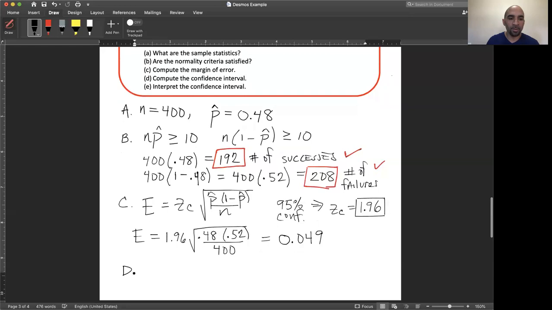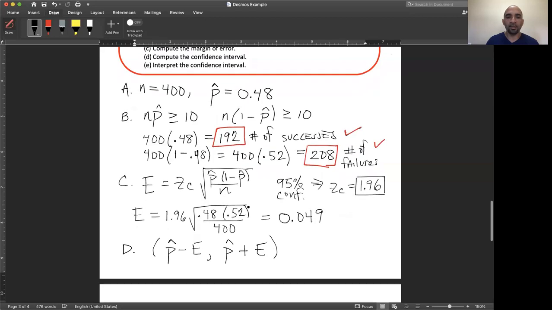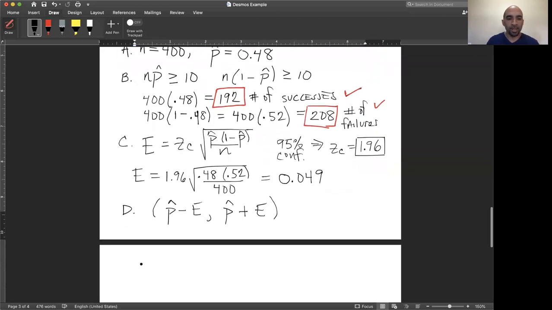So the interval estimate is going to be p hat minus E and p hat plus E. These are the limits. We basically take the sample proportion of 0.48 and we subtract the margin of error, and we take the sample proportion and we add the margin of error. So we have 0.48 minus 0.049, and then we have 0.48 plus 0.049.